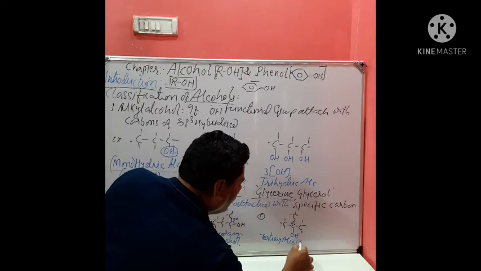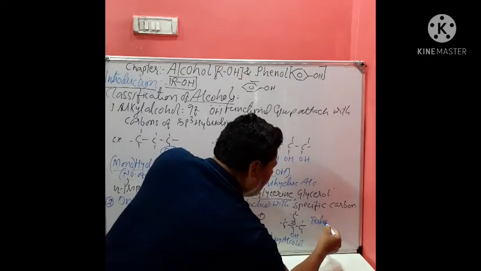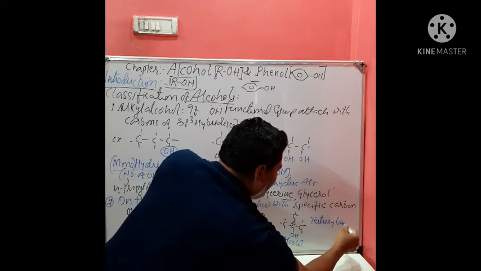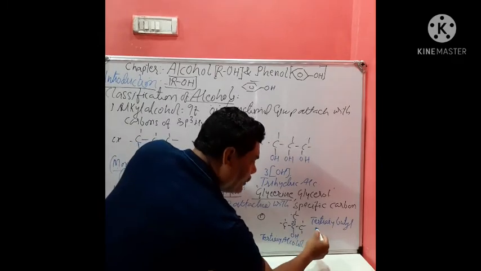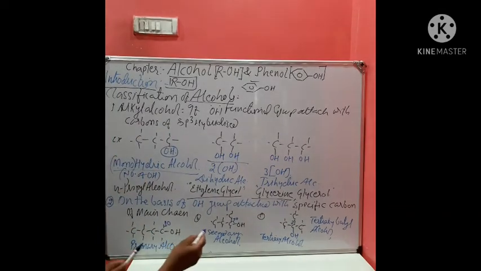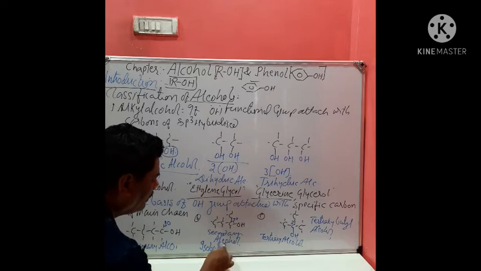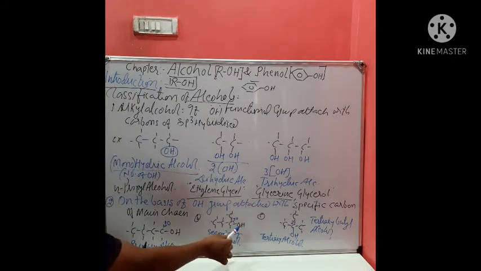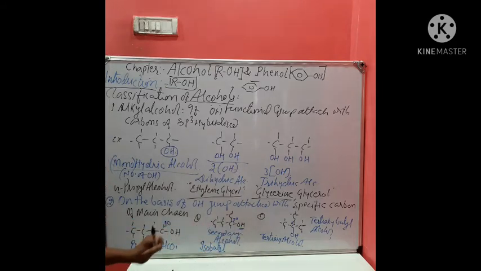Tertiary alcohol. If you try to give the name, its name becomes tertiary butyl alcohol. Why butyl? Because 4 carbon atoms are there, 1, 2, 3, 4. So it is called tertiary butyl alcohol. Okay, this will become isobutyl. Iso why? Because the hydroxy group is attached with a secondary carbon atom, therefore it is called isobutyl. And this is called normal butyl alcohol.